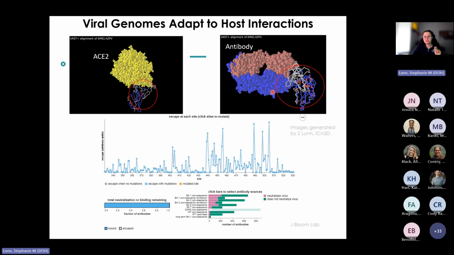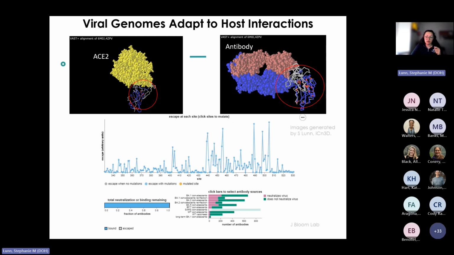The spike protein is crucial because it interacts with the host cell, specifically binding to the ACE2 receptor to facilitate viral entry. Changes in the spike protein can affect its binding affinity, how well it binds to the ACE2 receptor. And sometimes these changes are beneficial to the virus, sometimes they're not.